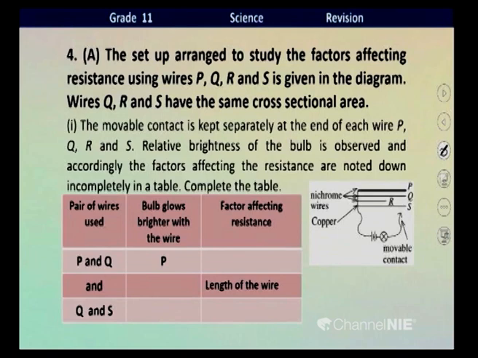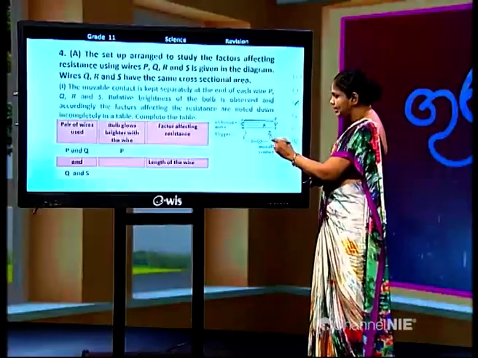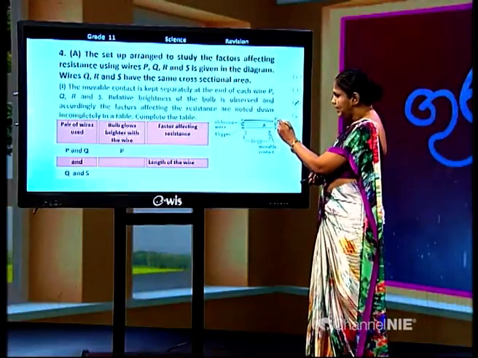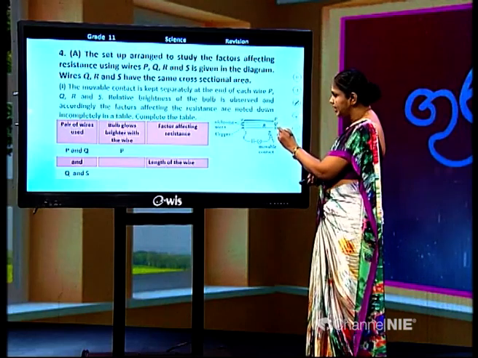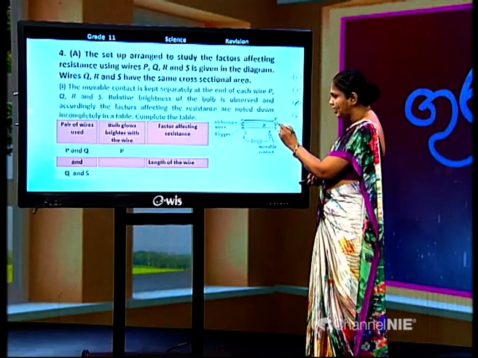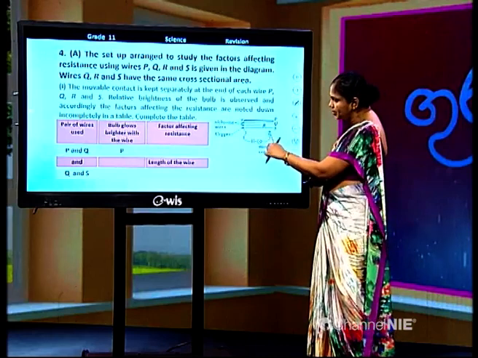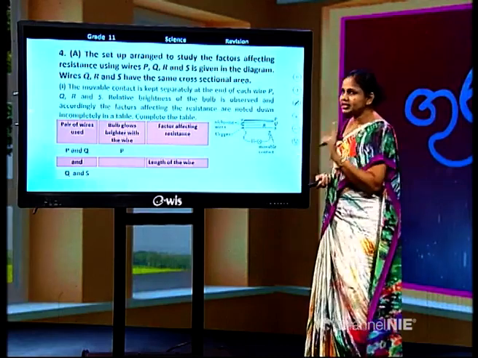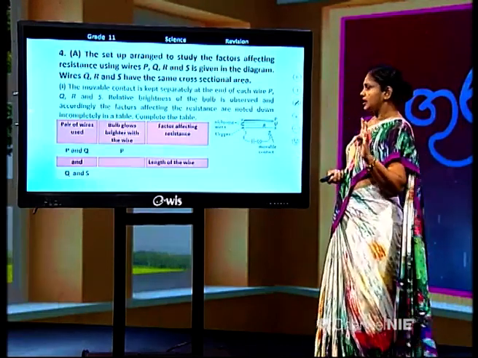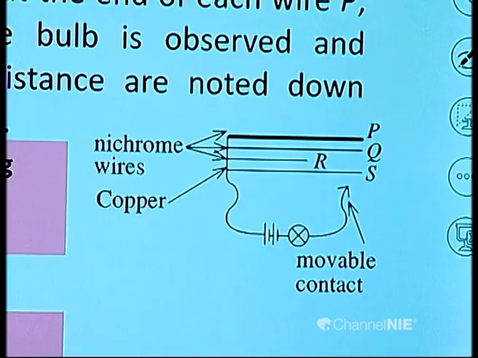Now, what we have to do? Here, when this movable contact is placed at the end of each of P, Q, R, S, we have to compare the brightness of the bulb. Depending on the current that flows through the circuit, depending on the resistance affecting the circuit, the brightness of the bulb changes. We will see one by one.